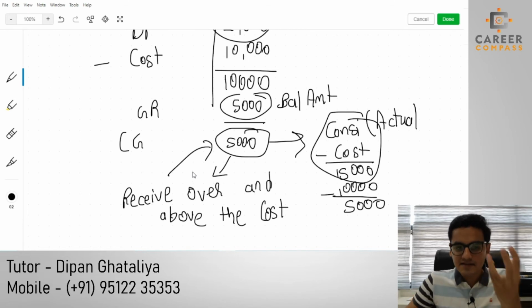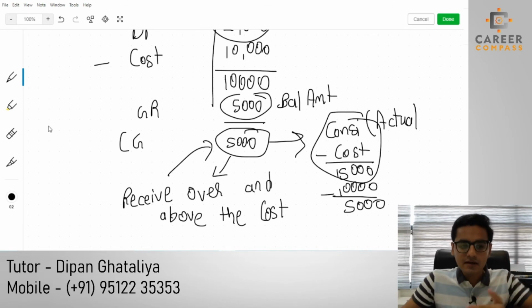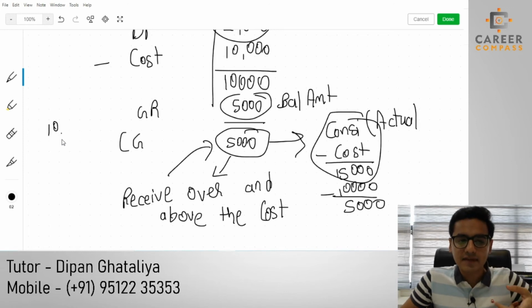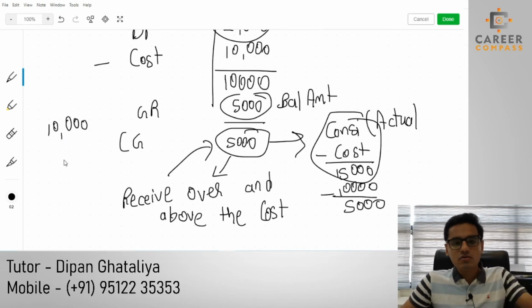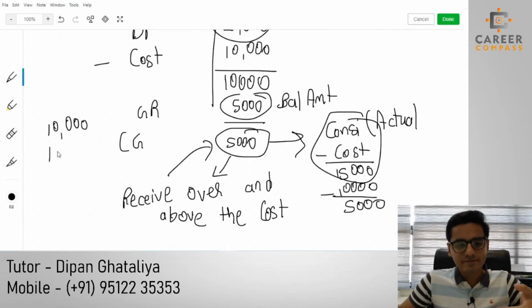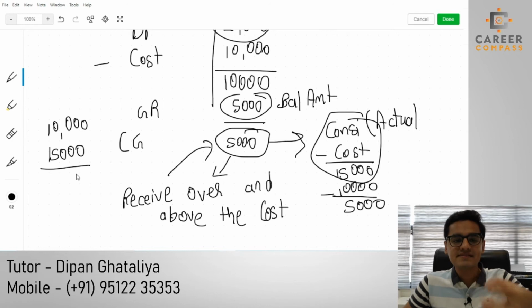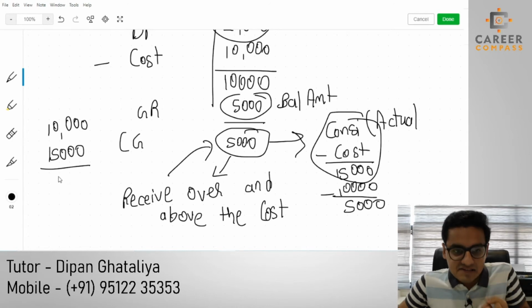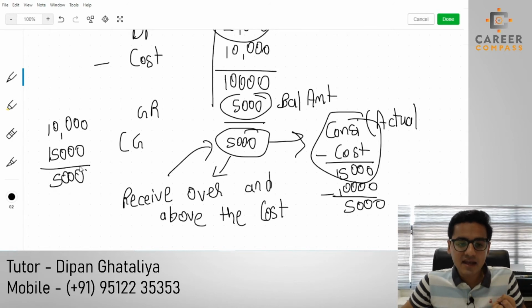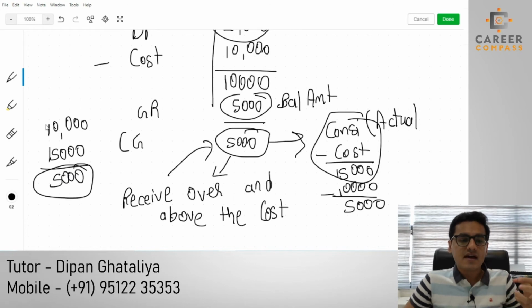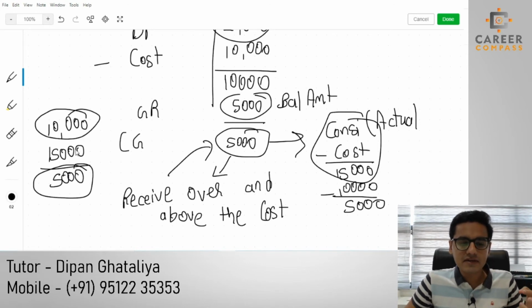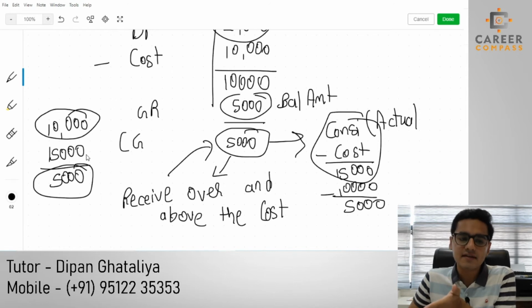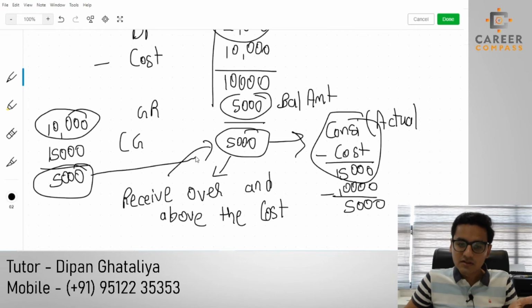They are saying that you have incurred a cash outflow of 10,000, which was your cost, and you have received a cash inflow of 15,000. So you compulsorily have to pay CGT on the realized gain. In this situation, our original cost was 10,000 and we have sold this asset at a price of 15,000. So our realized gain is 5,000, and that amount will become chargeable.